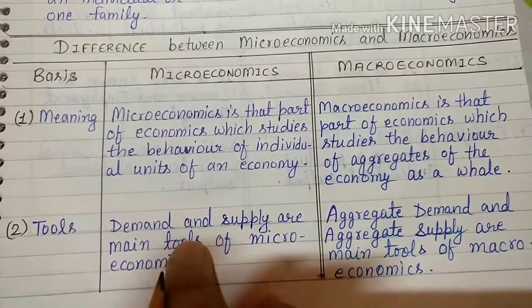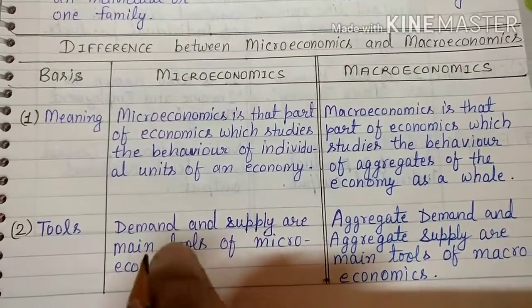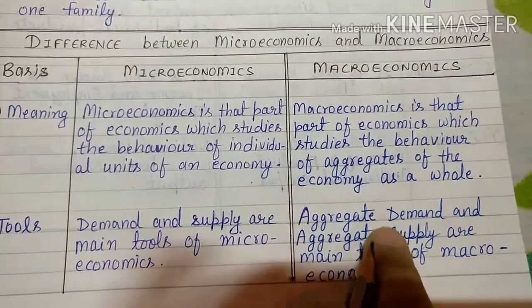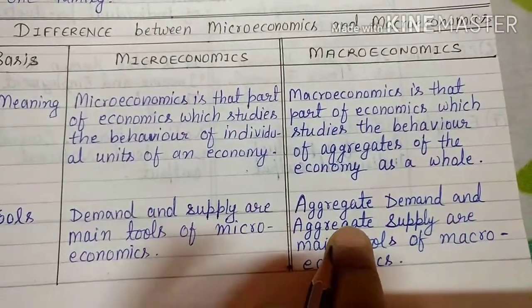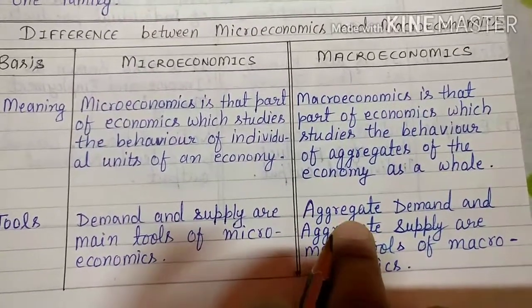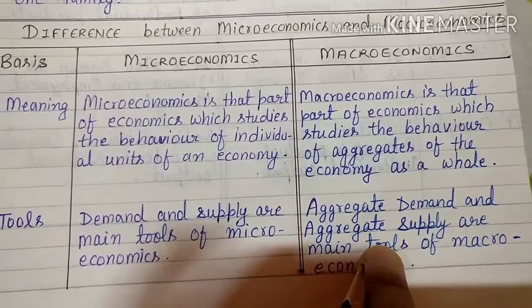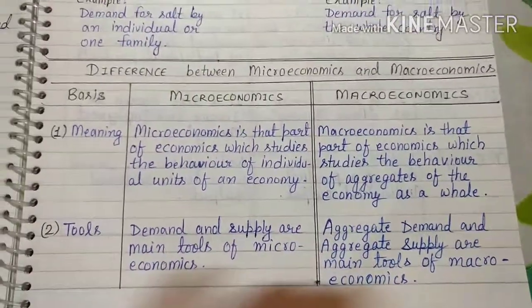Microeconomics: demand and supply, which you are going to study in this book in coming chapters. If we talk about macroeconomics, here we are talking about aggregate demand. Here it is only a single demand, but in macroeconomics we are talking about the total of all the demands. And aggregate supply means the total of all the supply. These are the main tools of macroeconomics.